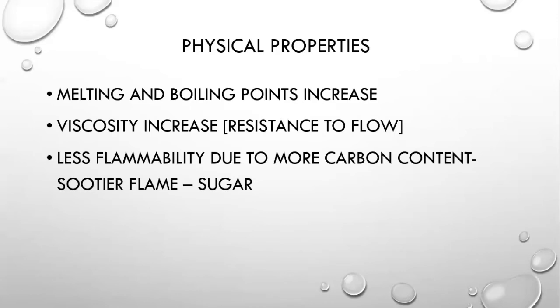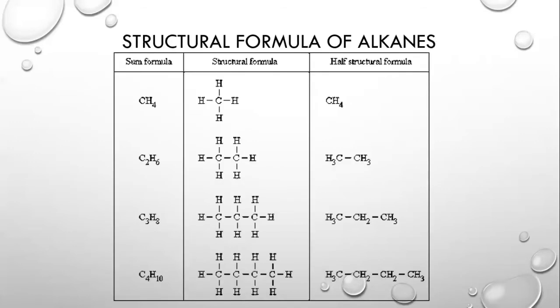And the last is that there is less flammability due to more carbon content. As all of the other trends were increasing, the flammability is decreasing as we go down the group. Why is flammability decreasing? Because we have this carbon content. Carbon is increasing. In methane, we have only one carbon, whereas in ethane, we have two. In propane, we have three. And as carbon increases, it prevents proper combustion and flammability.